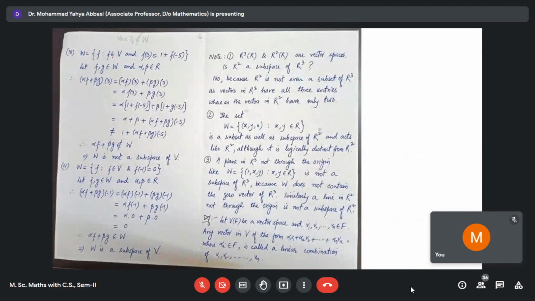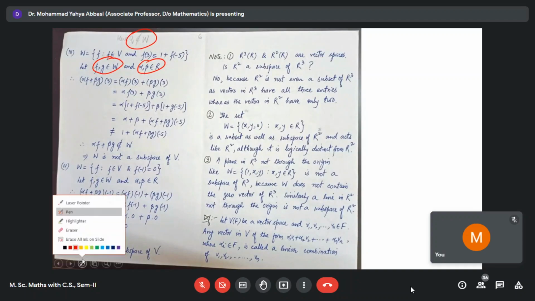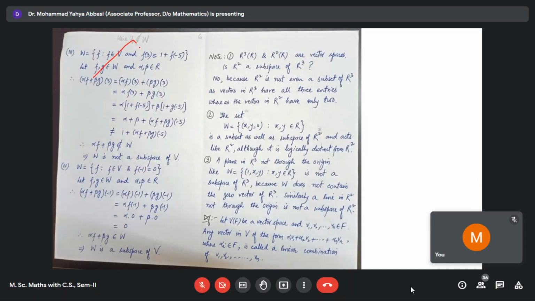So we have checked the condition here. Otherwise you mention that 0 is not an element of W. So for checking the condition, we consider two elements of W, f and g, and two scalars of R, alpha and beta. Now we find the left hand side. Replace f by alpha f plus beta g: alpha f plus beta g of 3, alpha f3 plus beta g3, alpha f3 plus beta of g3. And now you put the value of f3. f3 is equal to 1 plus f of minus 5. You put this value here. Similarly, g3 is equal to 1 plus g of minus 5.